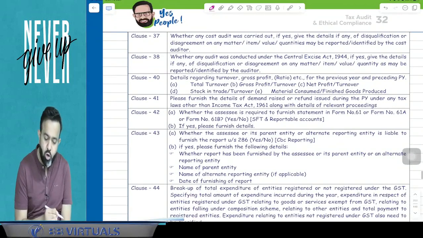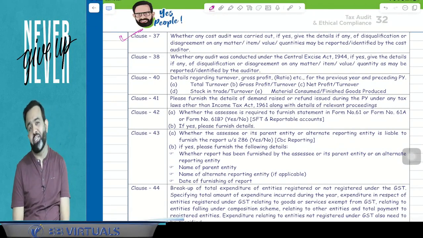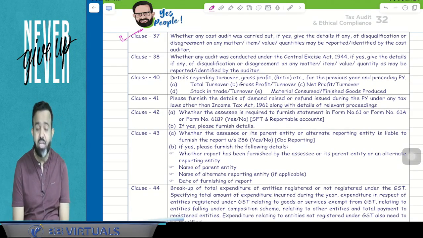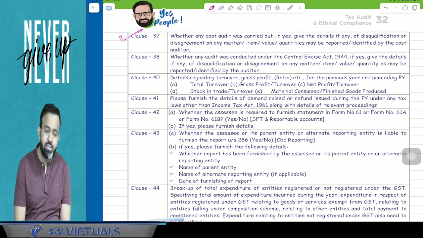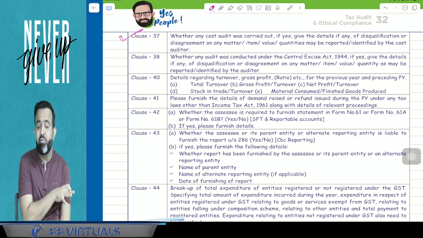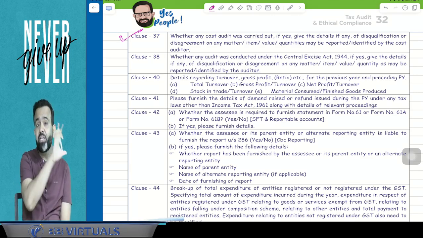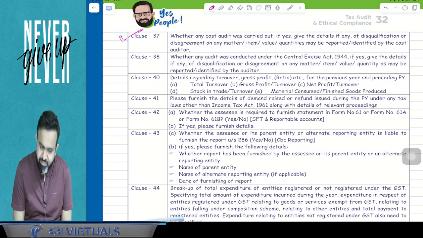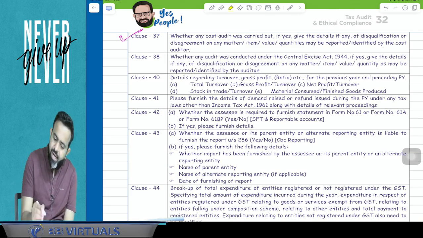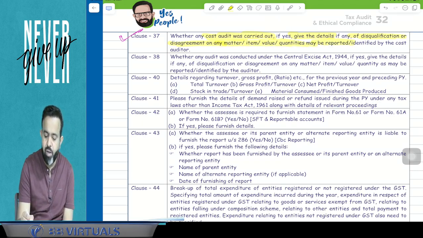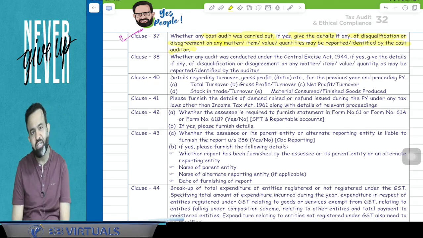After that, clause number 37 is related to the cost audit. Is cost audit done or not? Because you know that for certain manufacturing companies, cost audit is mandatory. So is cost audit done or not? And guys, if cost audit is done by the CMA, then is there any disqualification or disagreement made by the cost auditor or not? If yes, then that has to be mentioned here in the clause number 37. So here, whether any cost audit was carried out, if yes, give the detail of any disqualification or disagreement on any matter, item, value, quantities that may be reported or identified by the cost auditor.